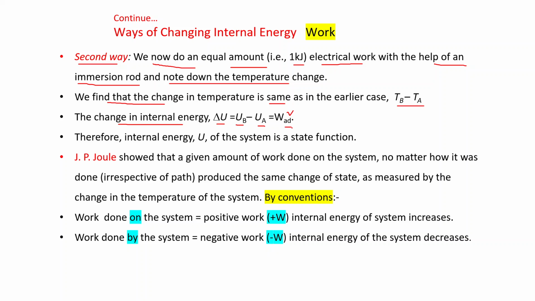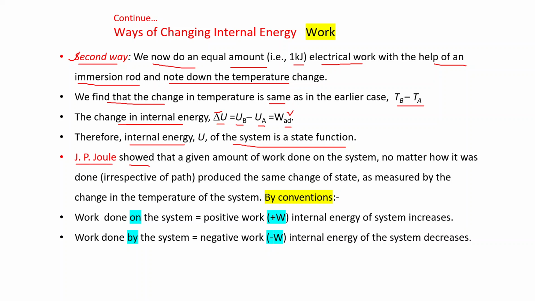This is the internal energy change in the first way, and the internal energy change is the same in this second way, when we are doing electrical work. Therefore the internal energy of the system is a state function. Whatever way you use to change the internal energy, whether mechanical work or electrical work, delta U remains the same. That's why the internal energy of the system is a state function.